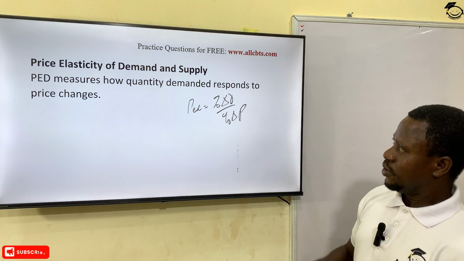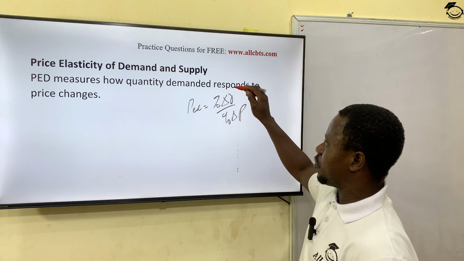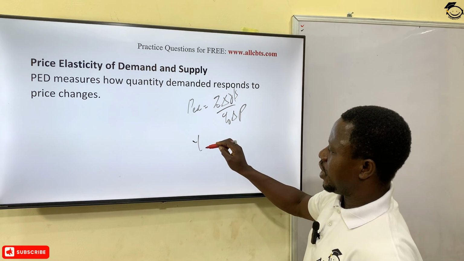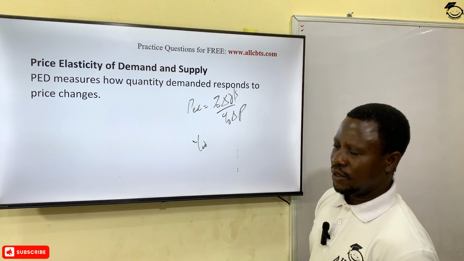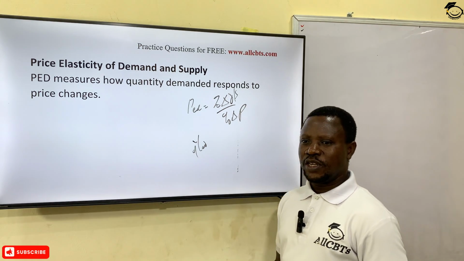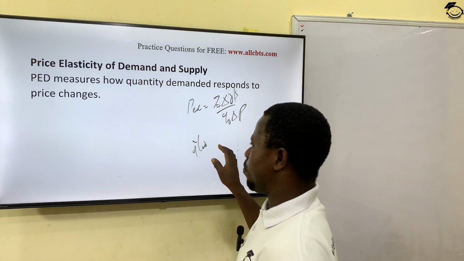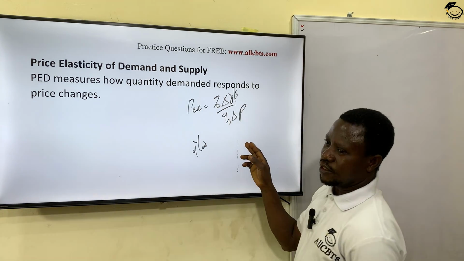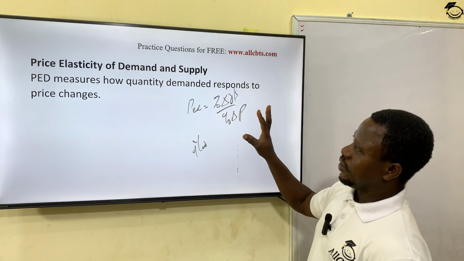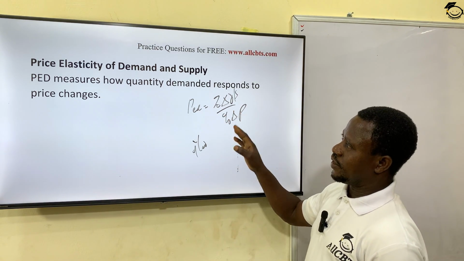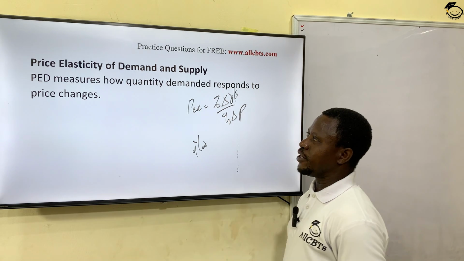The same thing applies if it's demand, it could also be supply. We could also have income elasticity of demand. In other words, how your disposable income availability affects your demand. The same thing also affects supply. So these are the laws and the calculations of price elasticity of demand and supply.